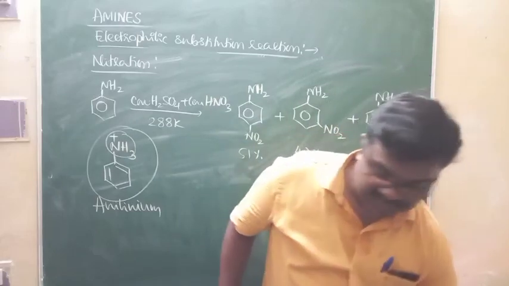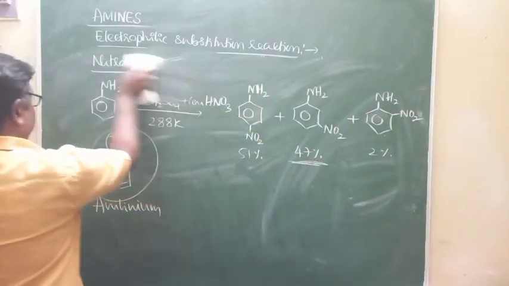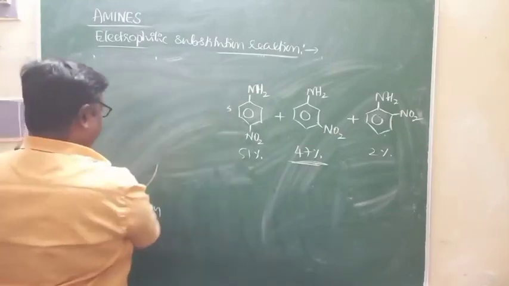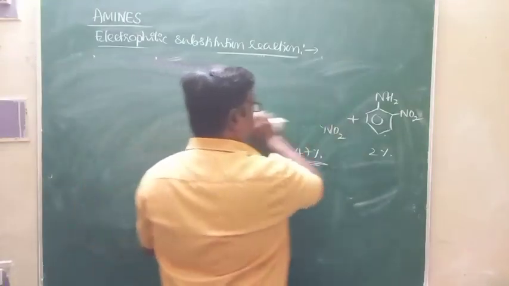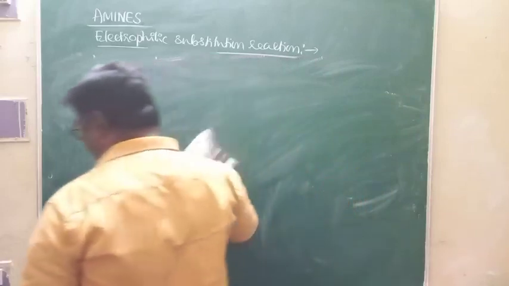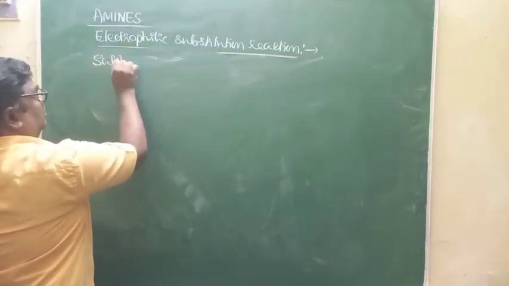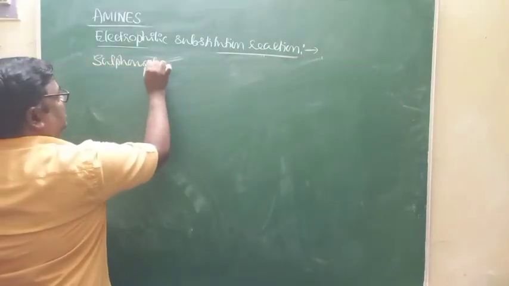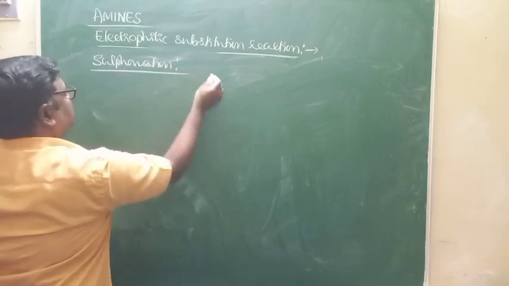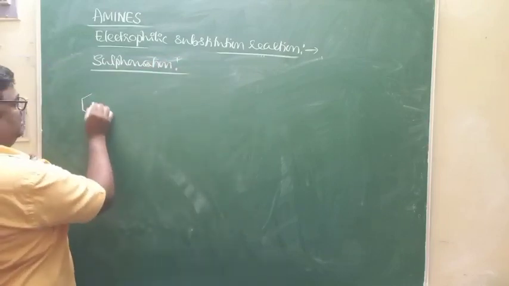At this moment, we'll take up the last reaction of the chapter. It will be sulfonation of aniline. Sulfonation is carried out by using concentrated sulfuric acid.